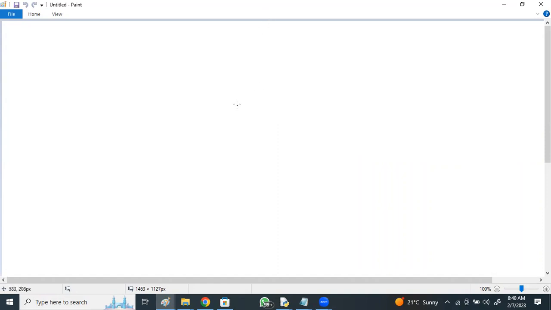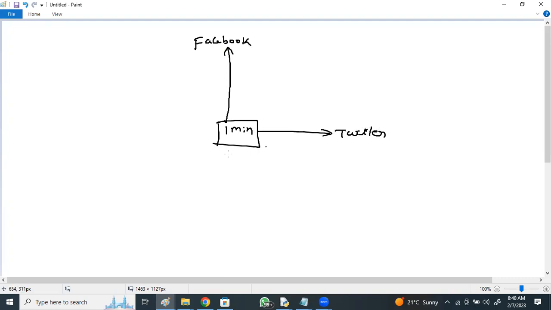Not only Facebook. Today, many applications are generating data in petabytes. If I take just one minute of transactions, data is generated in petabytes. What is the data generated by Facebook in a minute, by Twitter tweets, or by everyone querying Google, the data generated by Google in a minute?